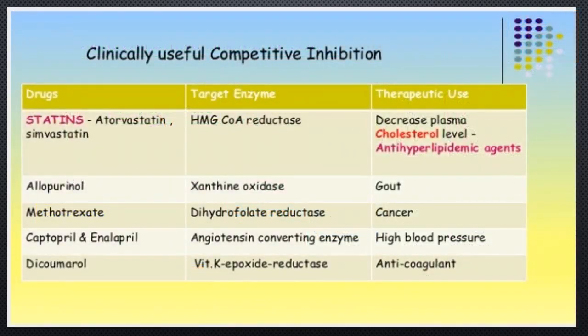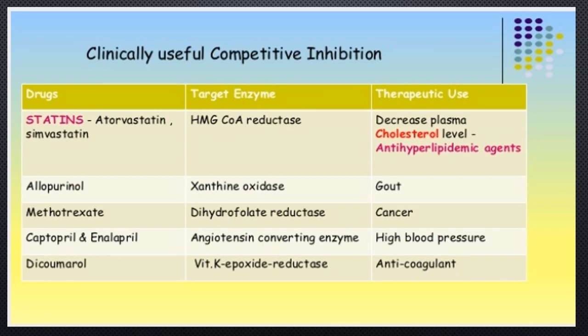There are some drugs which function as competitive inhibitors for enzymes, like statins, namely atorvastatin and simvastatin. They compete with the substrate for the HMG-CoA reductase enzyme and are used to decrease plasma cholesterol level, or these drugs are used as anti-hyperlipidemic agents. Allopurinol is a drug that competes with the substrate for the xanthine oxidase enzyme and is used in the treatment of gout.